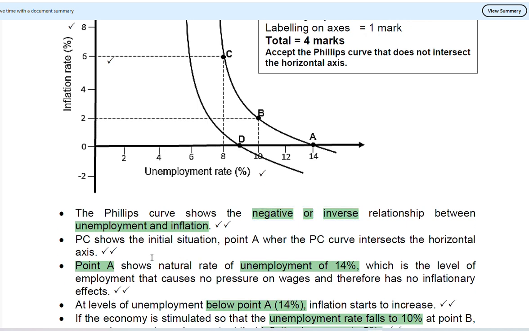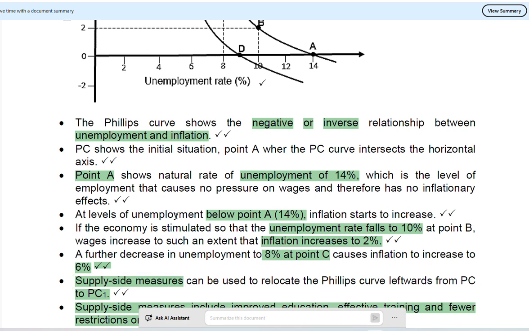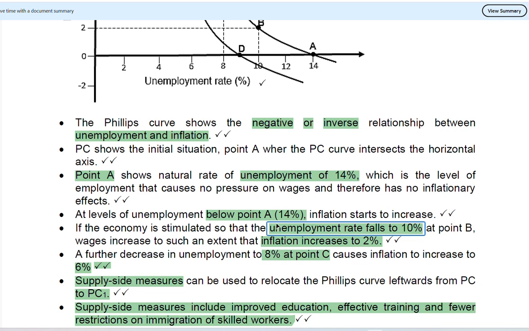Now let's go further. PC shows the initial situation at point A, where the PC curve intersects the original or the horizontal axis. So that is here. Point A shows the natural rate of unemployment of 14%, which is the level of unemployment that causes no pressure on wages and therefore has no inflationary effects. At levels of unemployment below point A, which is below 14%, inflation starts to increase. That's when we are moving from here to here, A to B. Now the inflation does what? Increases.